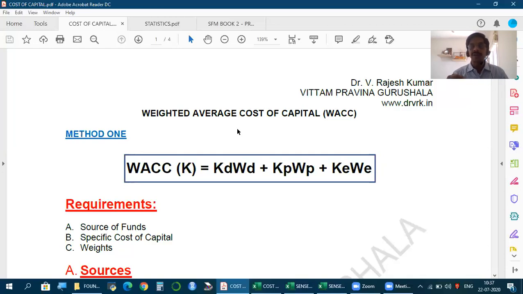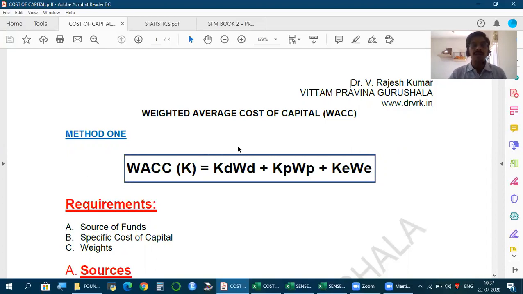It is the rate of return expected to be given by the business entity. In other words, the rate of return expected by the investors, those who have funded the business. And when we take the overall rate of return across all the sources, that is what we call weighted average cost of capital. Overall return, overall cost, or weighted average cost.